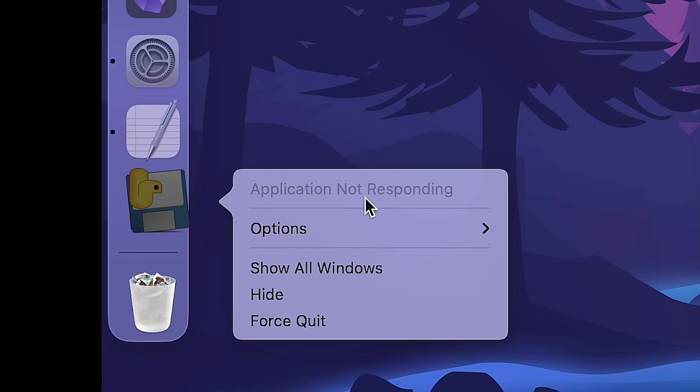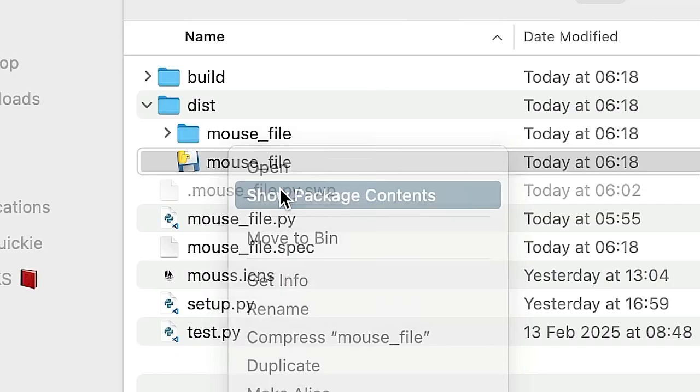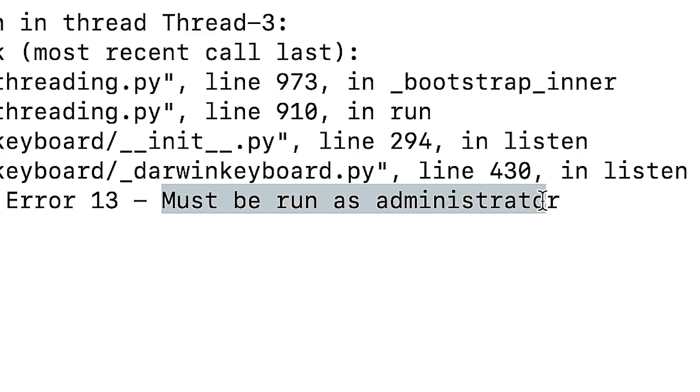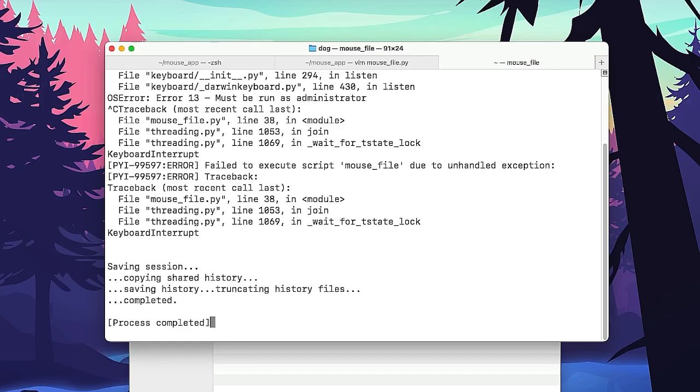That's a Python and like an application not responding. Oh, what if I show package contents? Container, storage, inside. I don't remember this, and open this inside the terminal? Floppy disk. That's what it's called, floppy disk. Mouse file must be run as administrator. This is so annoying.